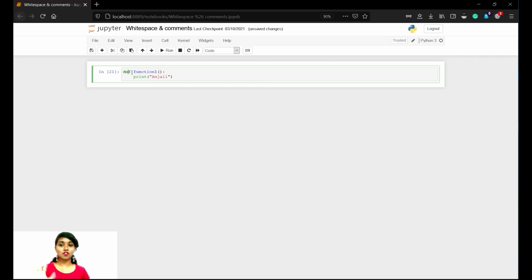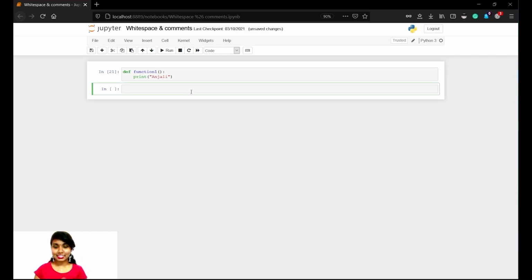See, here we have a function. I'll share about functions in the upcoming slides, what a function is all about and how to use it. As of now, understand that this is a function, and this is the function name. This is how you declare a function, and inside the function is the set of code that needs to be executed every time you call the function. Considering whitespace at the beginning, this is the indentation that you give after a colon in a function, because, as I told you, indentation plays a very important role in Python.